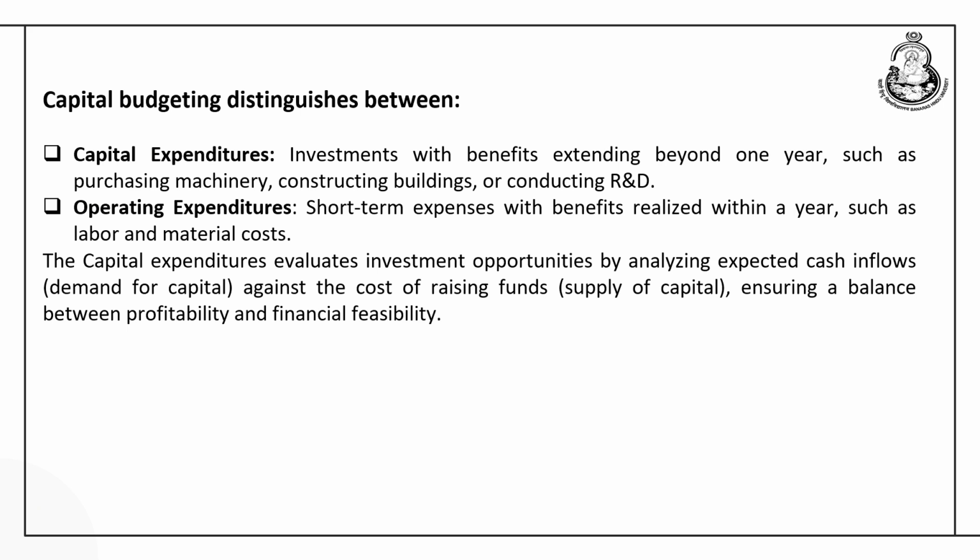Now, here it is important to distinguish between capital expenditure and revenue expenditure. Capital expenditure is the expenditure where benefits extend beyond 1 year, such as purchasing machinery, constructing buildings or conducting research and development activities, whereas operating expenditure includes short term expenditure where the benefit would be realized within a year. Suppose you invest in production and you are paying for wages or cost of material, it would be referred to as operating expenditure.